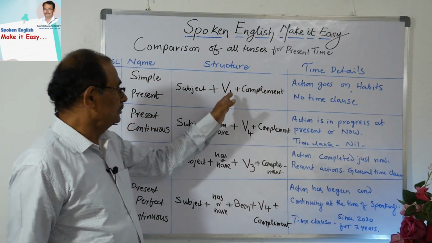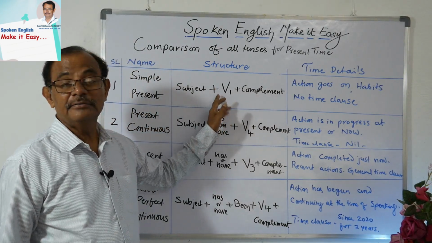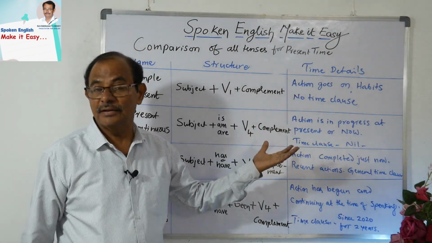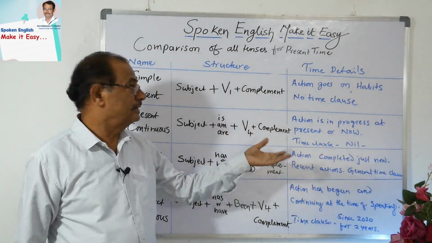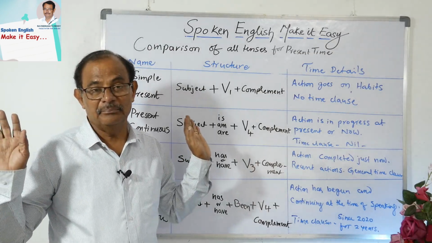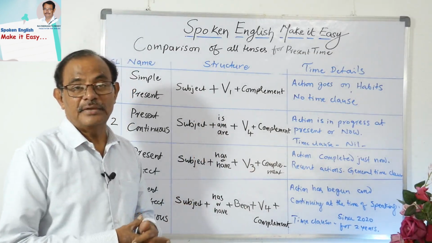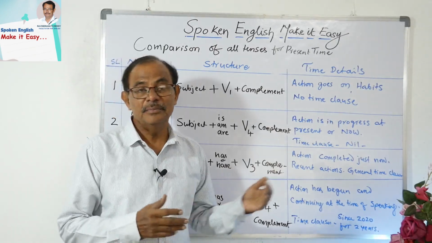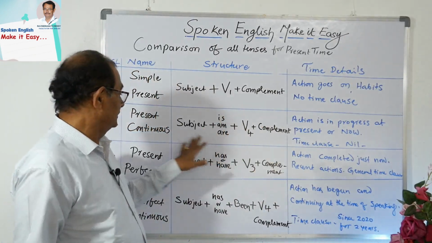Okay, so come to the verb part. So the V1 is independent. So there is no auxiliary in simple present. So yes, we are happy. So no need to use any auxiliary in case of simple present. So come to the present continuous.